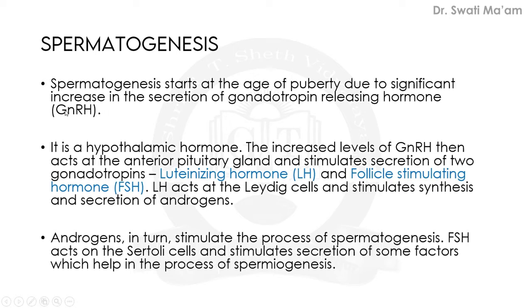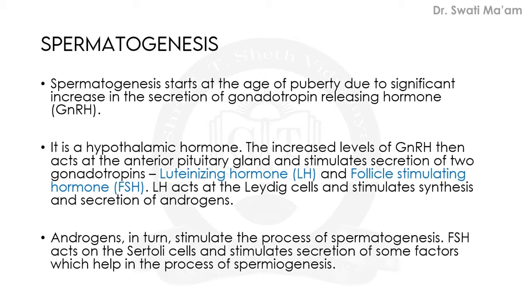This hormone is released from the hypothalamus in the structure of the brain, and the reference for this topic we will get from the endocrine system. All the hormones and their functionality we have learned in the endocrine system. If you want to take the revision again, you can refer to that chapter.